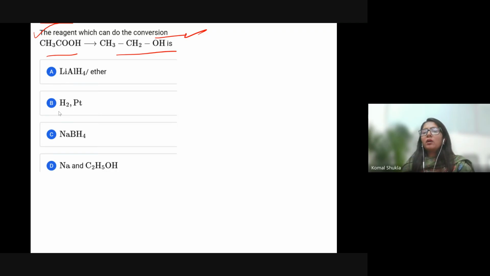Sodium borohydride is a milder reducing agent, so it can reduce aldehydes and ketones but not carboxylic acid. Sodium in ethanol is the Bouveault-Blanc reduction, which is used for esters but is not standard for carboxylic acids. So the answer is lithium aluminum hydride.